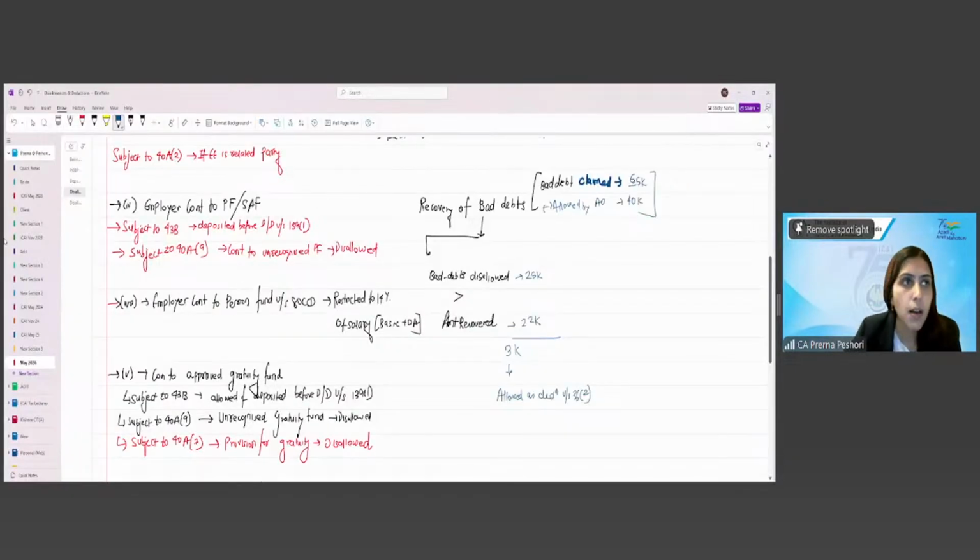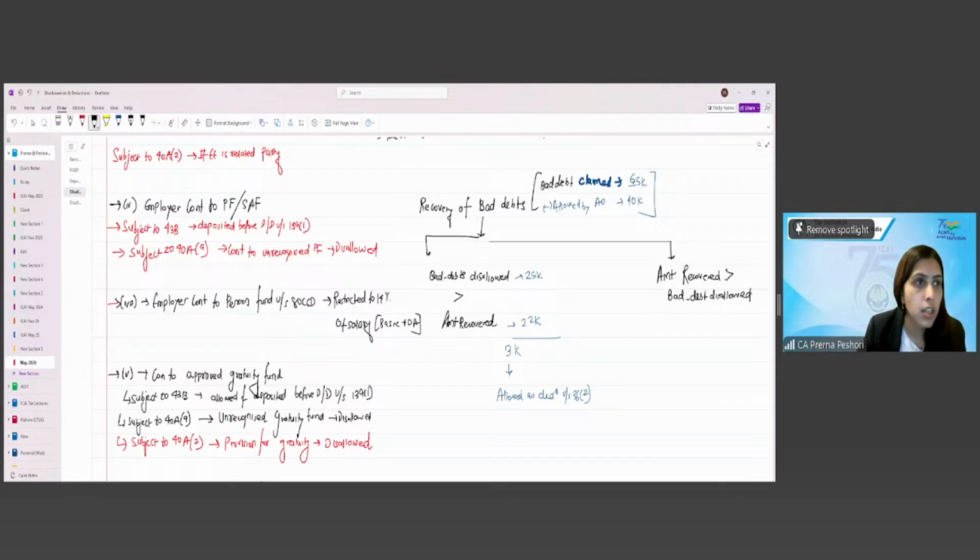So if, let's say for example, now my amount recovered is greater than the bad debt disallowed. This is the second situation which is there.